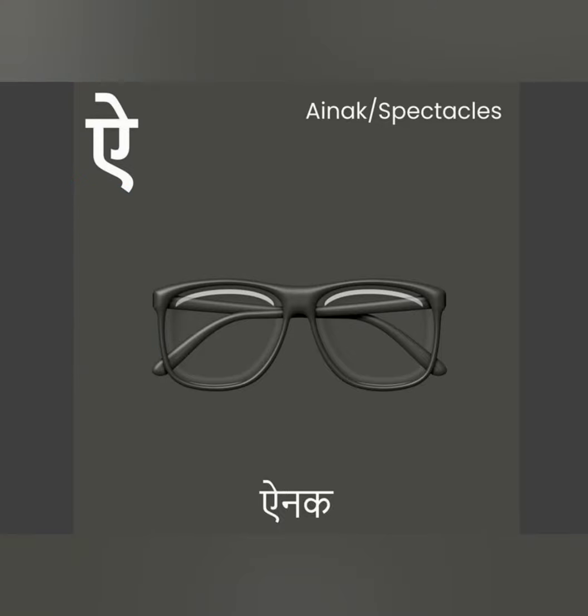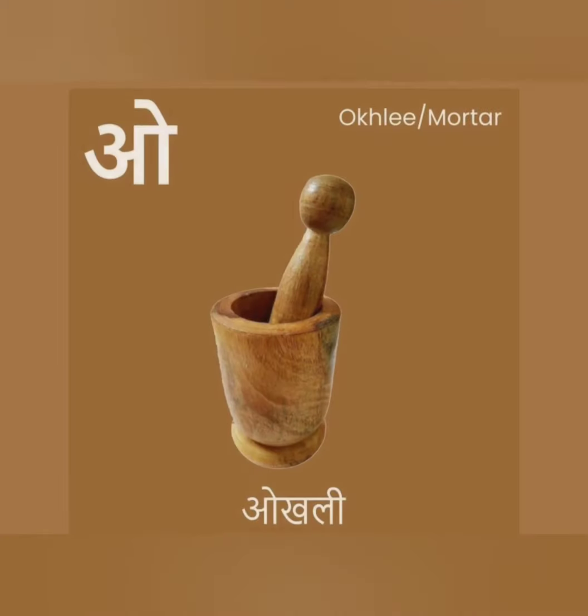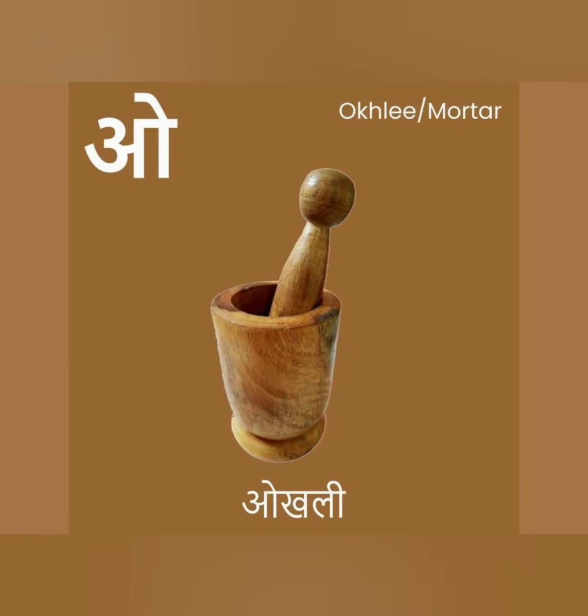After that came the letter O. O say okhli. Okhli means mortar, and this is what it looks like. We all must be having this at home. This is called okhli. And this is how O is written. So this is how we'll identify the letter O.